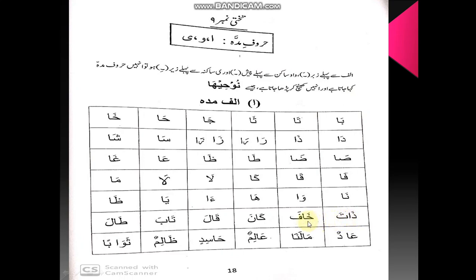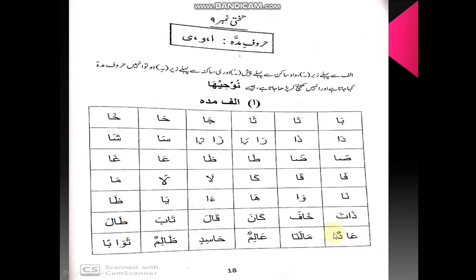Zata, khafa, same there. Kana, qala. You can see same over here also. With qaf there is alif madda, so we'll make it long. With lam there is no madda, so we'll not make it long. Qala, taba, tola.